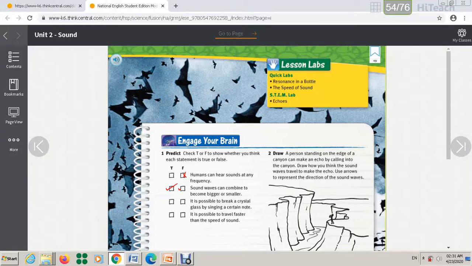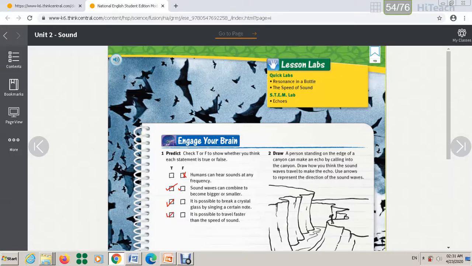It is possible to break a crystal glass by singing a certain note. Do you think this one is possible? Think about it. This one is also true. It is possible to travel faster than the speed of sound. Do you think so? This one is also true.